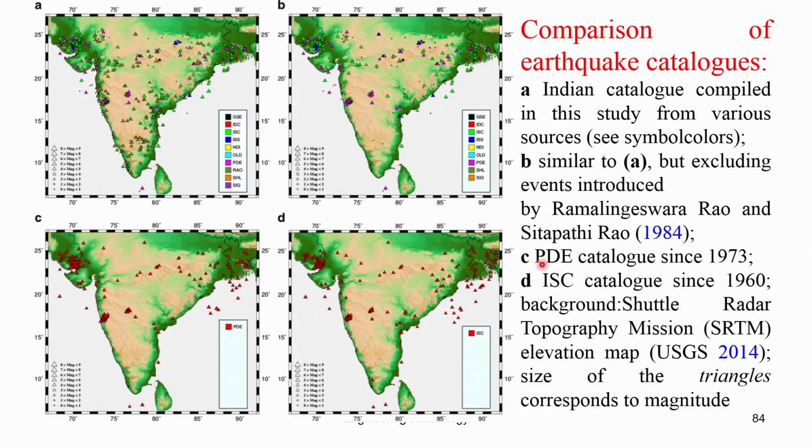Then C is the PDA catalog since 90. So this is the catalog from that, and then D, this one, is the IS catalog since 1960. The Shuttle Radar Topography Mission also used a USGS kind of catalog. You can see the distribution. So this is all the data compiled.